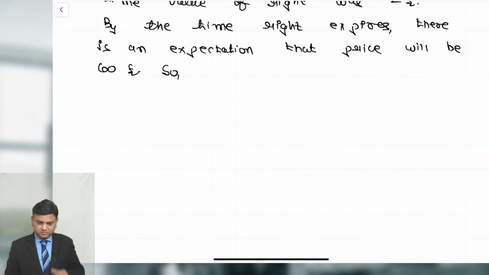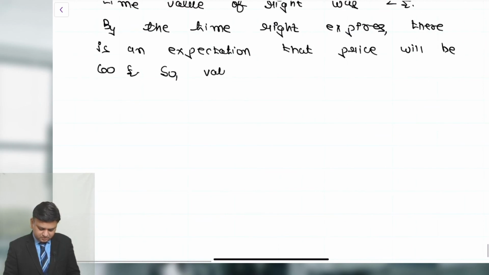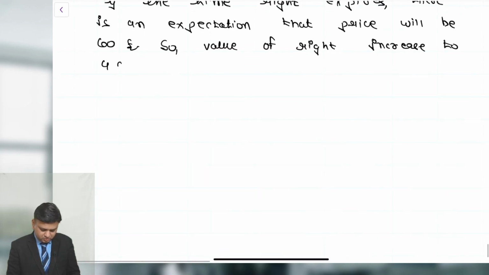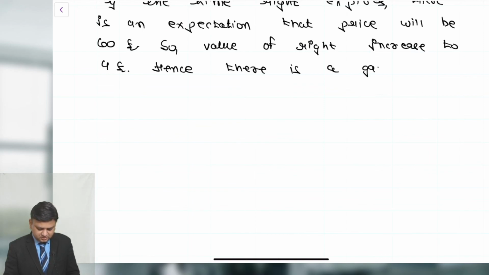So the value of the right increases to 4 pound. Hence, there is a gain of 1000 pound.